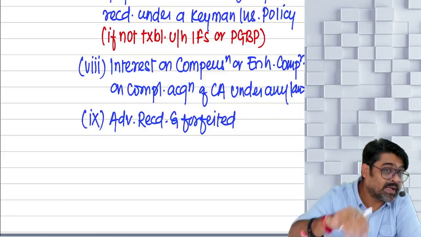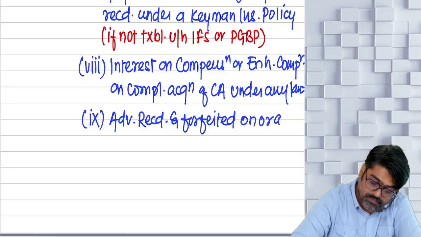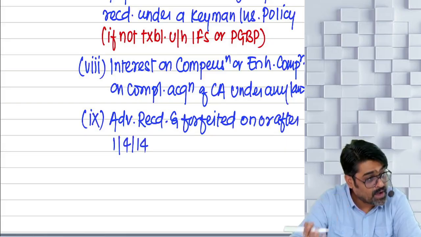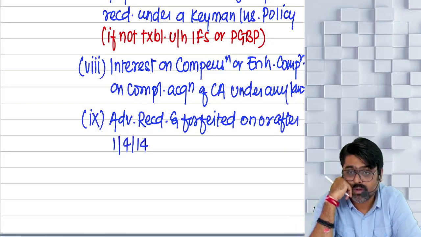You have cancelled the sale agreement and forfeited that advance on or after 1st April 2014. This advance money will also be taxable under the head IFOS. Very difficult.